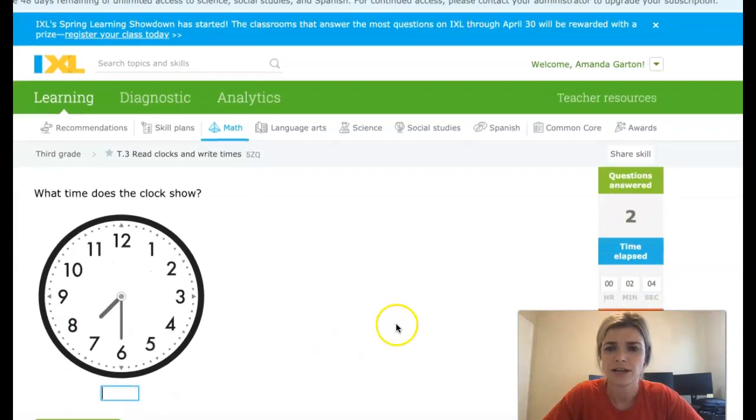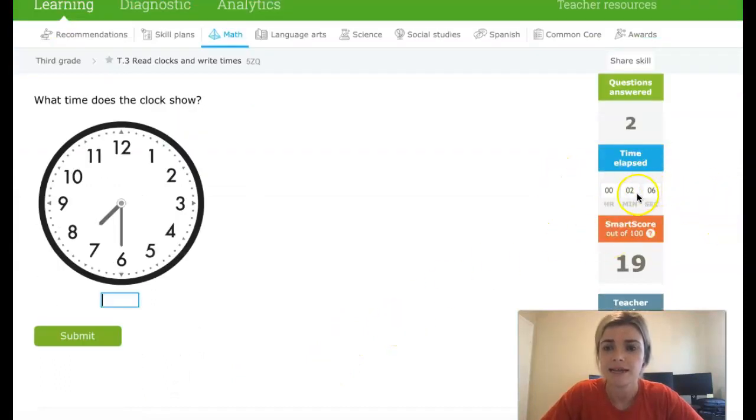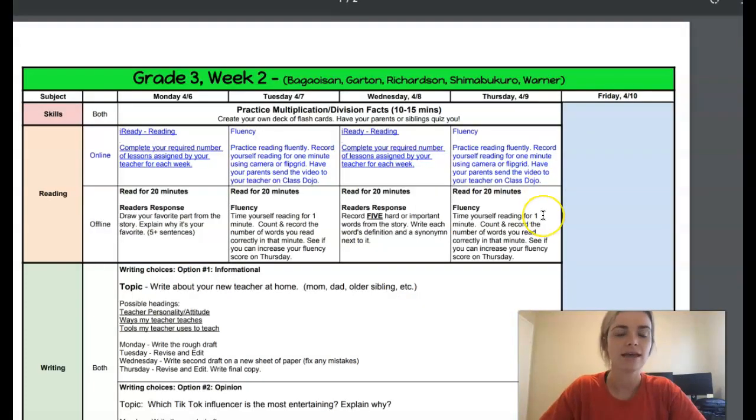Third grade, I know a lot of you know that this is over here, but this is a good tool. So you have your timer. Because you are only working on this for 10 to 15 minutes, your time is right here, okay? So I'm going to keep going until I finish or until that 10 to 15 minutes is up. That is a tool that you have as well, okay?